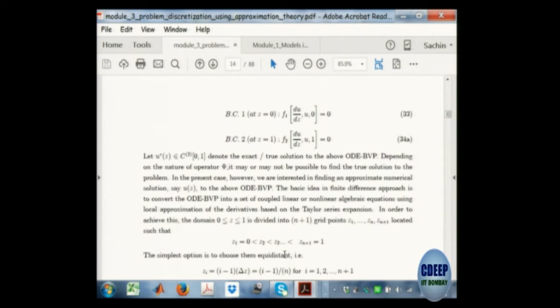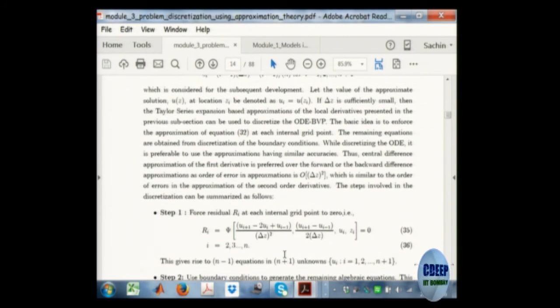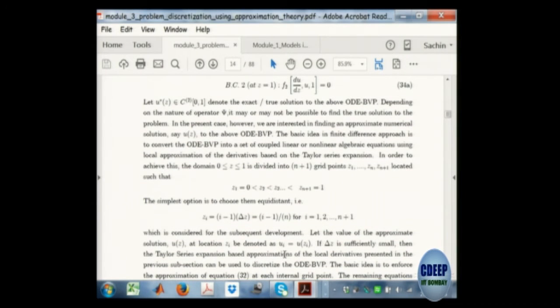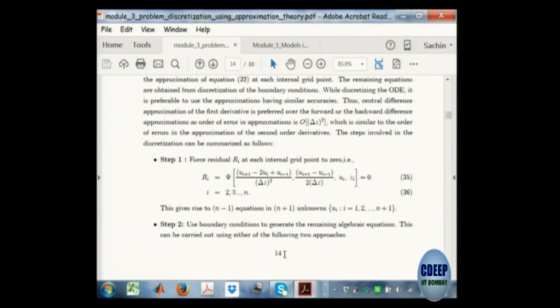So you can of course develop a solution of this problem. I am going to do this, for example, first using Taylor series approximation. So I teach them what is called the finite difference method. You approximate the derivatives, you create grid points, and then you approximate the local derivatives using grid points and so on. So we'll not get into details of the method, that you can look into.